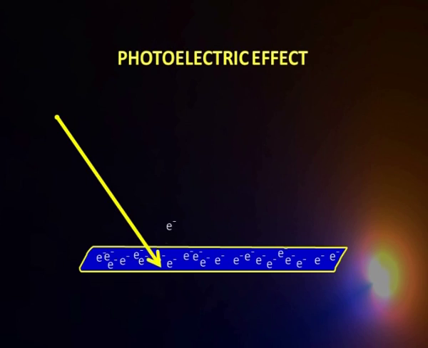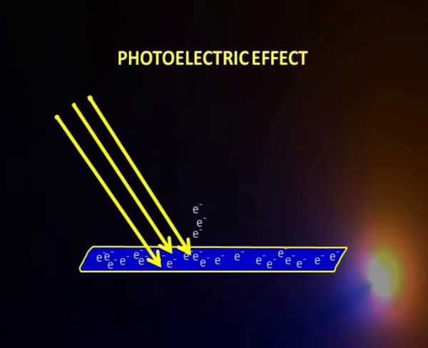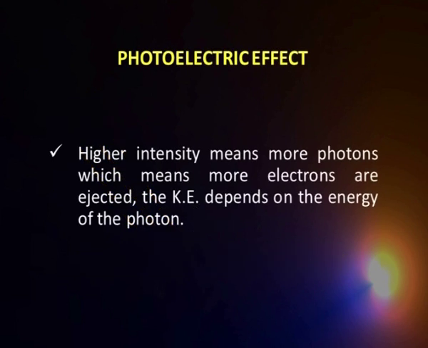According to Planck, higher intensity means I am giving more number of photons. When I am giving more number of photons, since each photon is going to strike an electron and knock it off, more photons means more electrons coming out. And the kinetic energy of electrons will depend only on the energy of a photon, that packet. Suppose a given packet hits the electron, knocks it off, the electron comes out with a certain amount of energy.